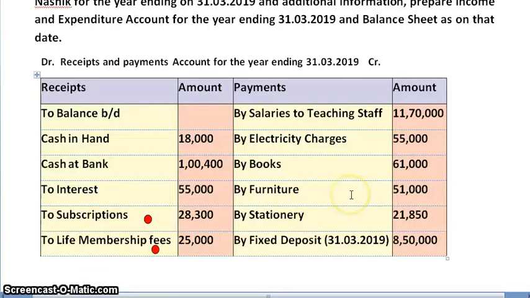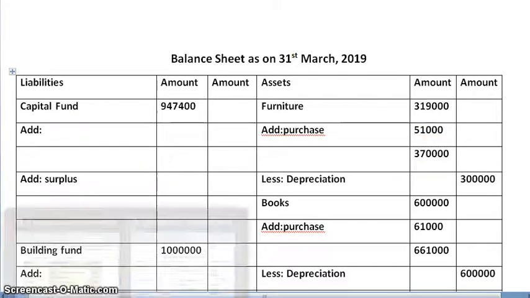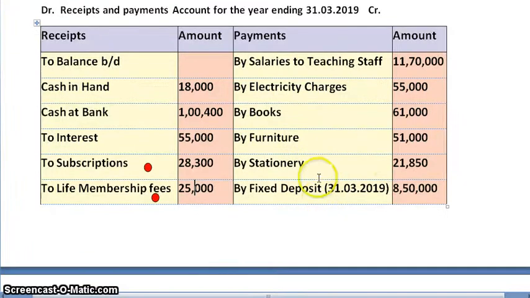Next, by furniture. Again, there is addition to the furniture during the year. Amount is 51,000. We'll make a note of that as well. On adding 3,19,000 plus 51,000, we get 3,70,000 as total. Next, by stationery 21,850, again expenditure.